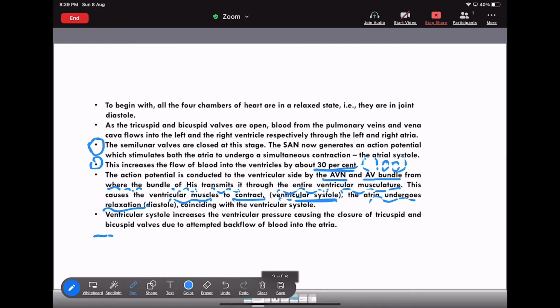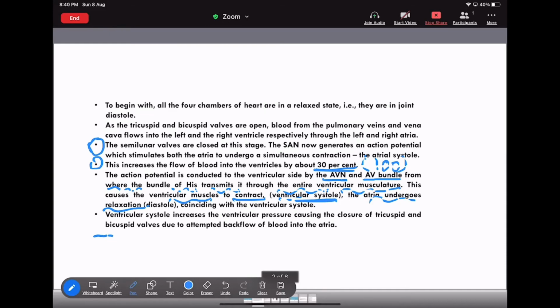And relaxation is nothing but the diastole. Always remember, diastole means relaxation. Systole means contraction. Okay? Whenever there is contraction in the auricle, the ventricle will be in a relaxed state. That means it is in the diastole condition. But whenever the ventricle is in the contraction process, at that time the auricle will be in diastole. That means the auricle will be in the relaxed state.